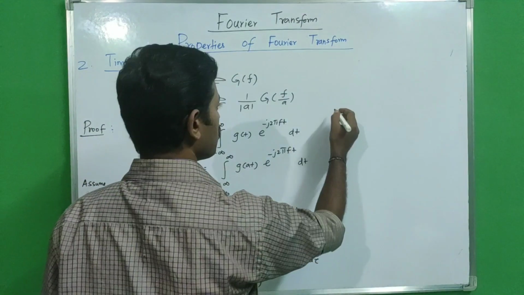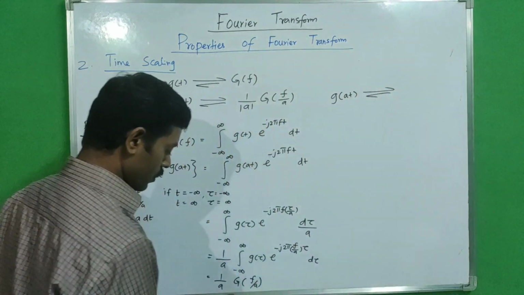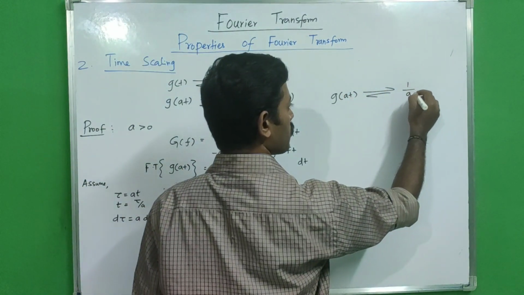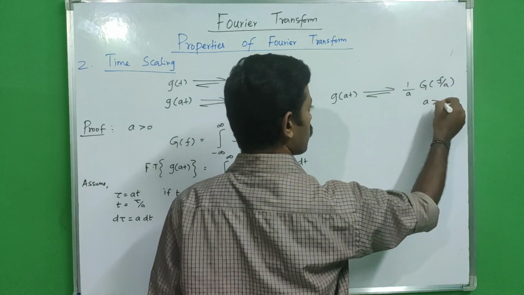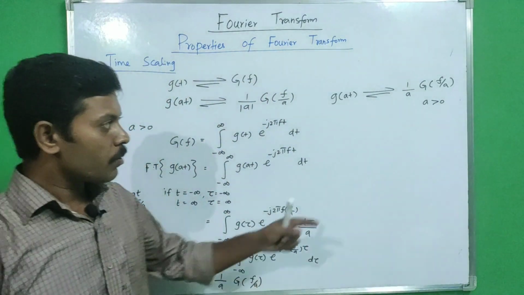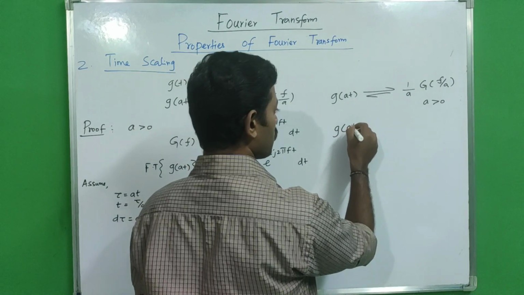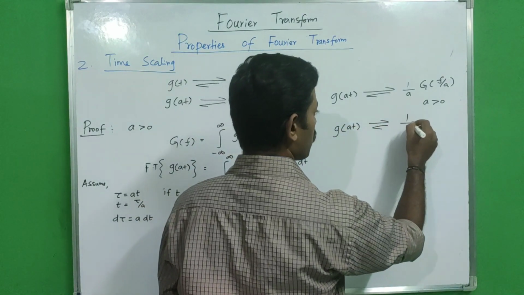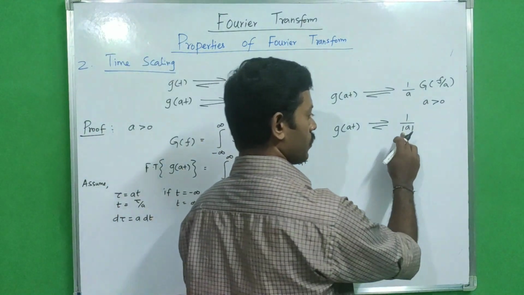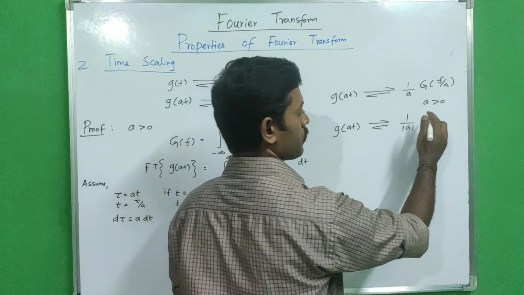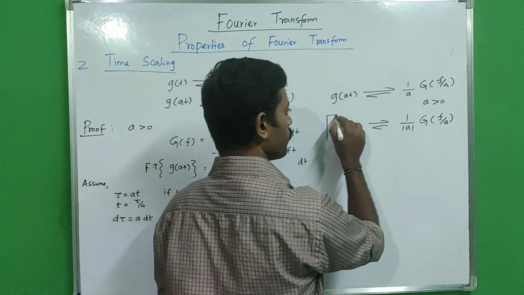So you just observe here, g of a t has a Fourier transform pair with 1 by a G of f by a, when a is greater than 0. Similarly, a may be positive or negative, so that's why I am replacing a by modulus a. So a may be positive or negative, that's why I am mentioning modulus here: G of f by a. So this is actually the proof.